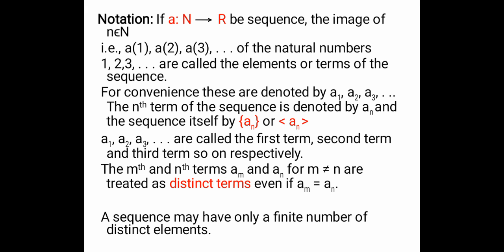We cannot treat them as same terms. Okay. So this is what we study on the sequence.